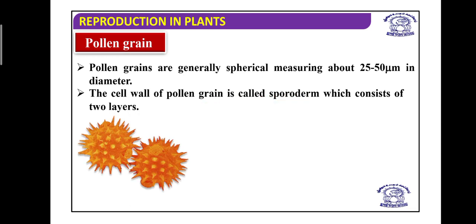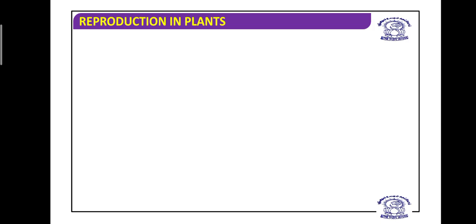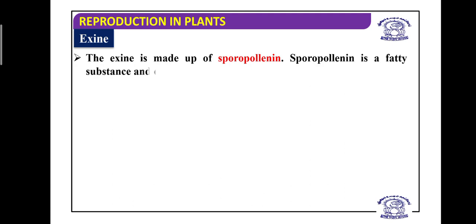So this type of pollen grains will be visible in nature, and the outermost covering is exine, and the inner covering is intine. Now, the exine, the outermost covering, is made up of sporopollenin. And what is sporopollenin? Sporopollenin is a fatty substance, and it is known as the most resistant organic material on this earth. This sporopollenin cannot be degraded or decomposed, and it cannot be broken up even by electric shock, that much hard or tough it is.